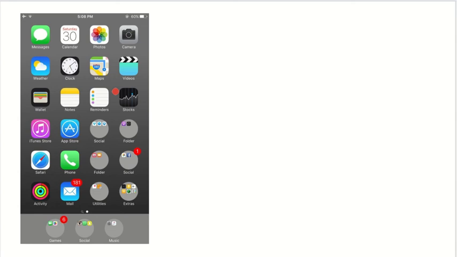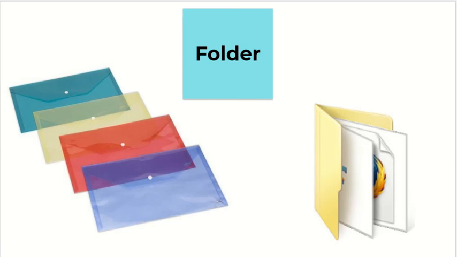Similarly, if we want to see our pictures or videos, then definitely we will move to the gallery. So the things inside the gallery, all the pictures and videos, are known as the files, and the gallery is known as the folder. So I hope now with these concepts and examples, the concept of file and folder will be clear to you. So let's recap all these things together.